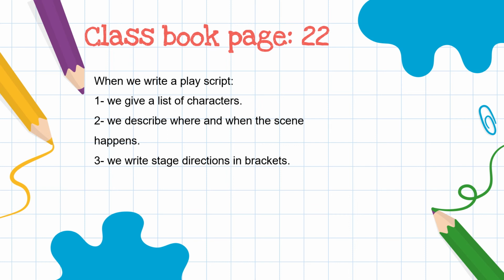And 3, you have to write stage directions in brackets. So the first step when you write a play script is to write a list of the characters. Then you can describe where and when the scene happens. And 3, write the stage directions between brackets.